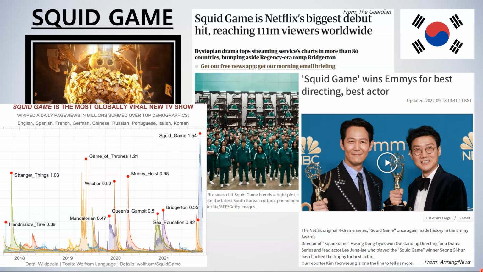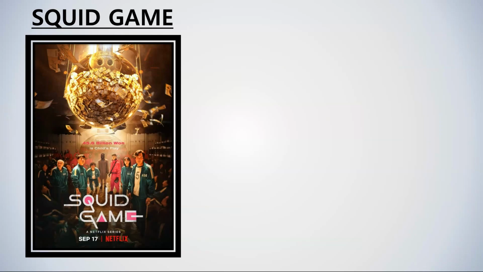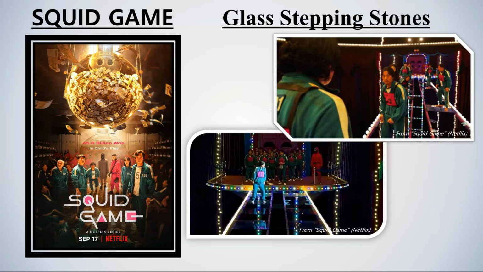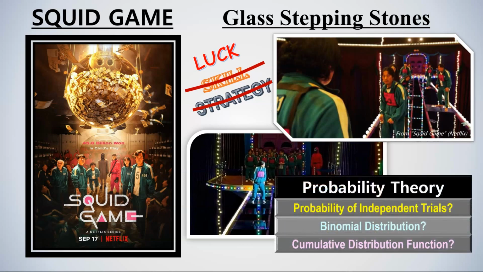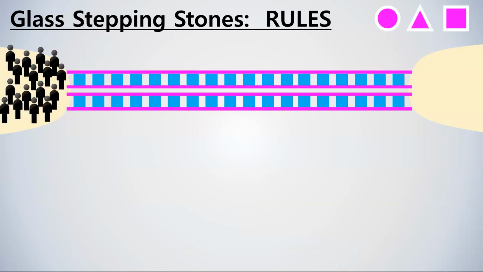So in this video, marking the anniversary of the Squid Game, I am going to provide a mathematical study on one of the games featured in Squid Game, and that game is Glass Stepping Stones, the fifth game of the contest in the show. Although this game is the least interesting one from a strategical viewpoint because the game is purely luck-based instead of skill-based or strategy-based, it is quite interesting one to cover in a math video like this because we can analyze the game applying important knowledge of probability theory, such as the probability of independent experiments and binomial distribution.